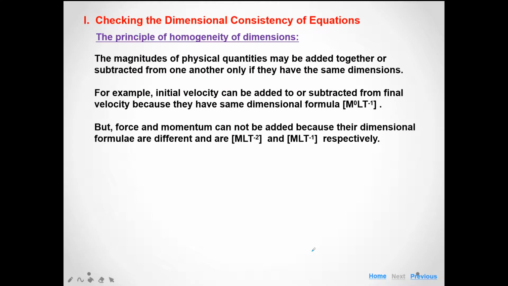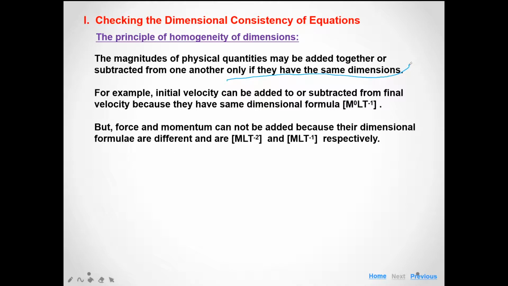The first application is checking the dimensional consistency of an equation. First of all, let us discuss the principle of homogeneity. What is the principle of homogeneity? The magnitudes of physical quantities may be added together or subtracted from one another only if they have the same dimensions.